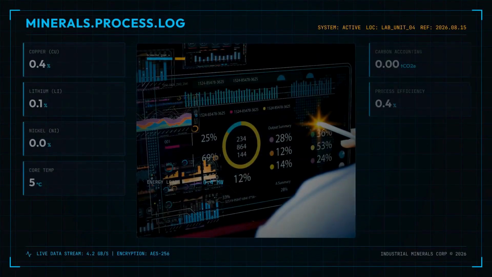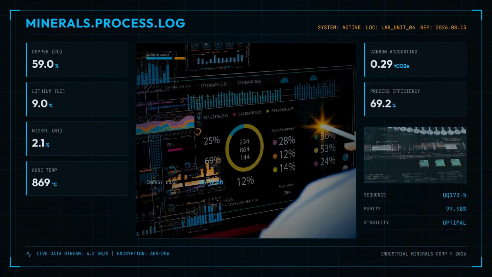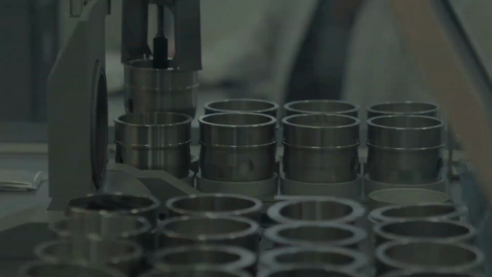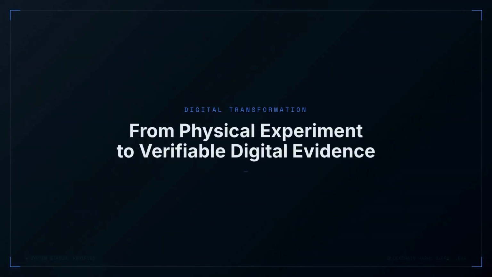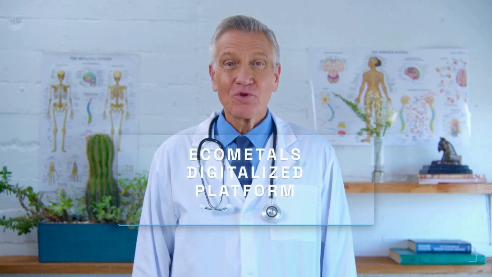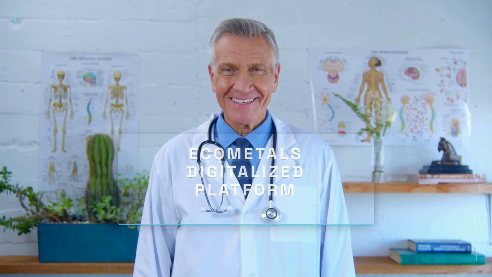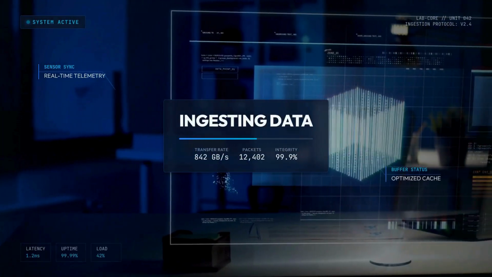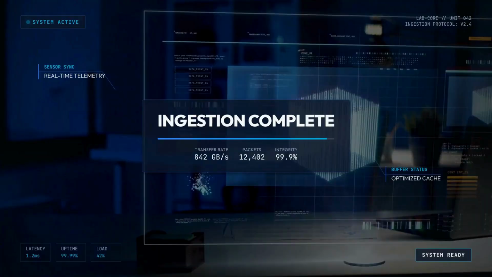Every physical event becomes a measured, traceable data event. This is the foundation for the Eco-Metals digitalized platform. The Eco-Metals digitalized platform connects the physical experiment to a verifiable digital evidence chain. Laboratory measurements, experimental records and instrument data enter a control data layer.